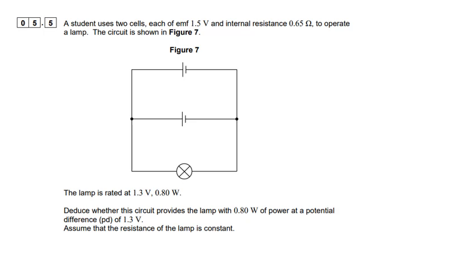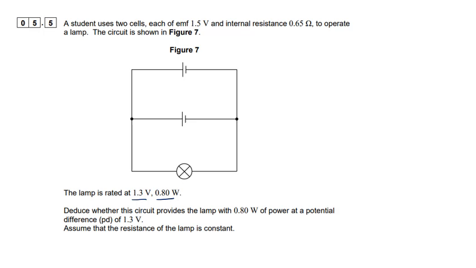Right, now a student comes along with 2 cells, and each of these cells has an EMF of 1.5 volts and an internal resistance of 0.65 ohms, so just like we just had. And they connect that to a lamp as shown here in parallel. The lamp is rated at 1.3 volts, 0.8 watts. So deduce whether this circuit provides the lamp with the power it needs, 0.8 watts at that particular potential difference.